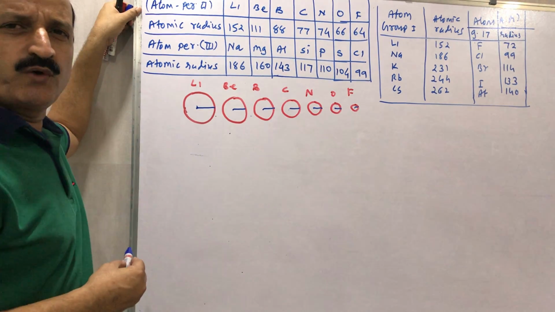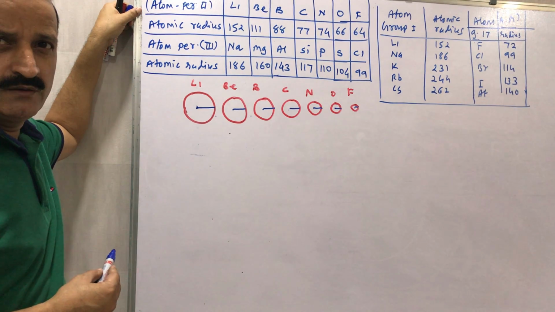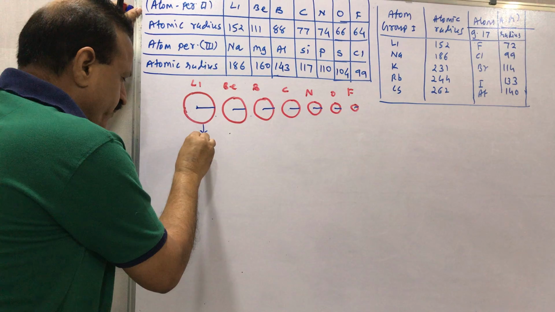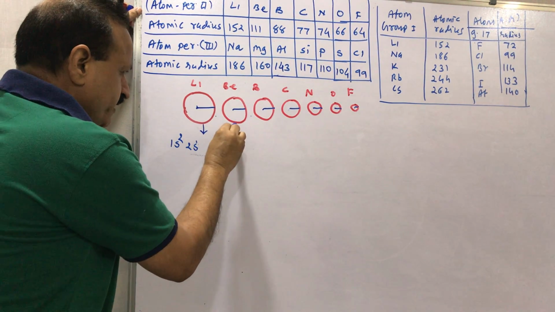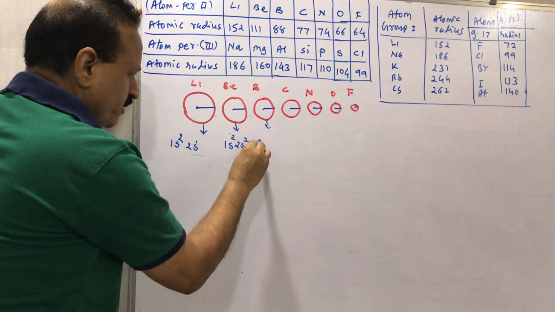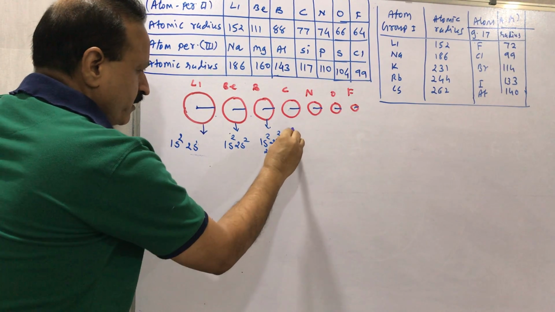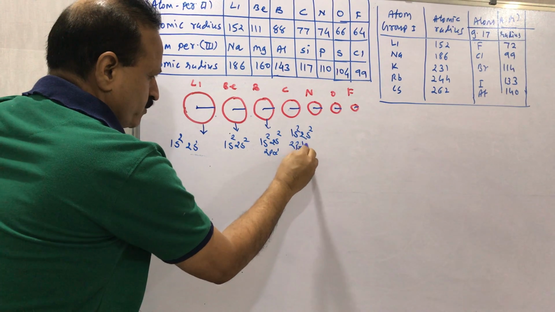The question is, why does the size of the atom decrease? So we must see the electronic configuration. Lithium is 1s2, 2s1. Beryllium is 1s2, 2s2. Boron is 1s2, 2s2, 2px1. Carbon is 1s2, 2s2, 2px1, 2py1.